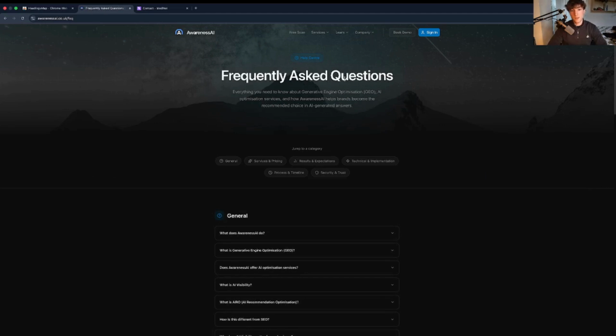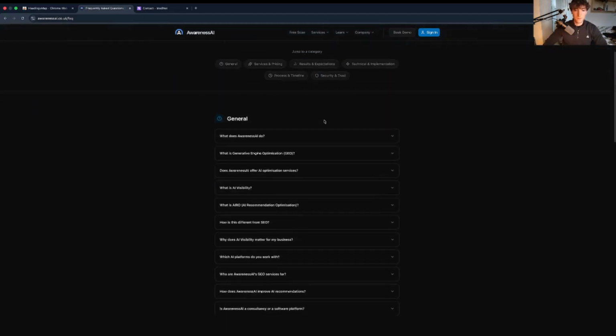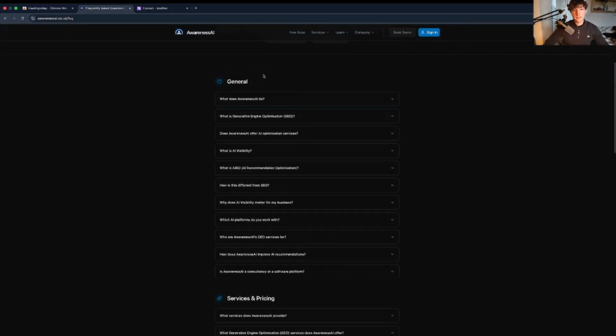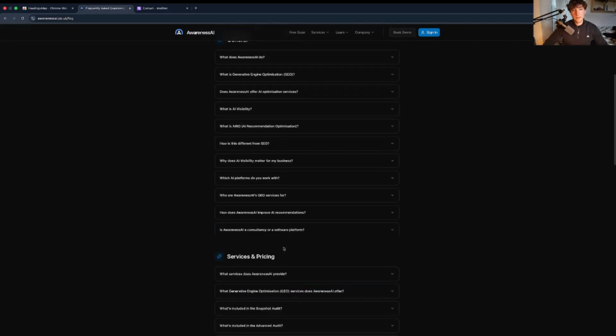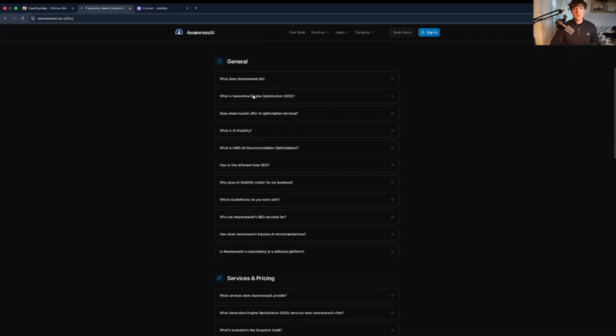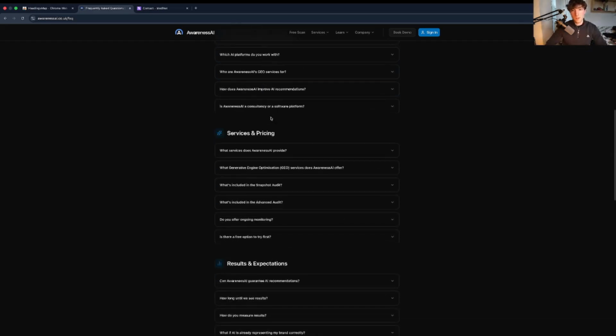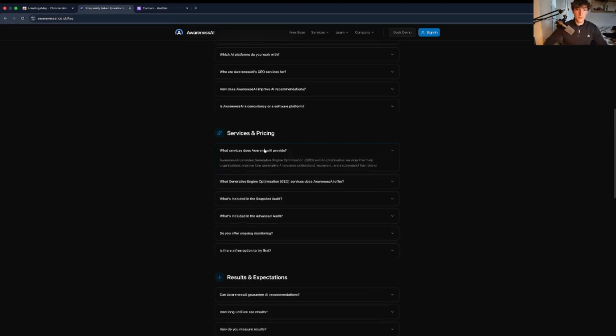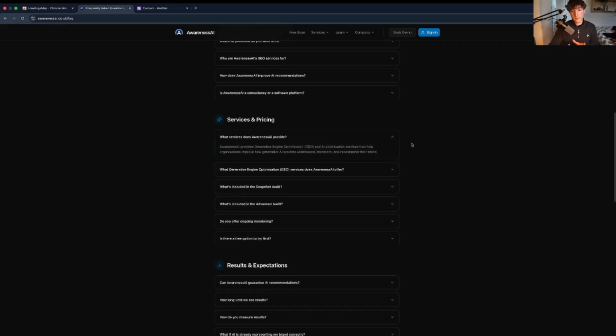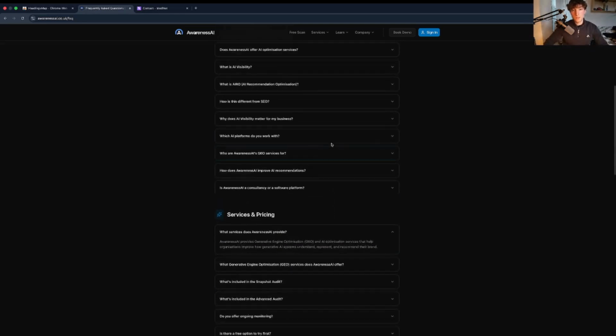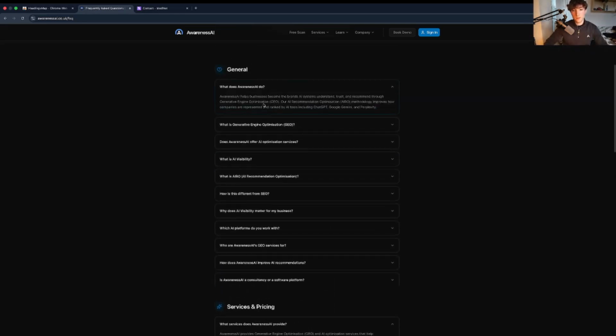So back to the FAQ page. How we have structured our FAQ is into different sections. These will be used as H2s to show importance, and then we have H3s, heading 3, to show a subsection underneath the H2. Another common customer query might be, what services does AwarenessAI provide? Under here we have quite a basic answer, saying that we provide Generative Engine Optimisation services, which again links back to what does AwarenessAI do. This is crucial.